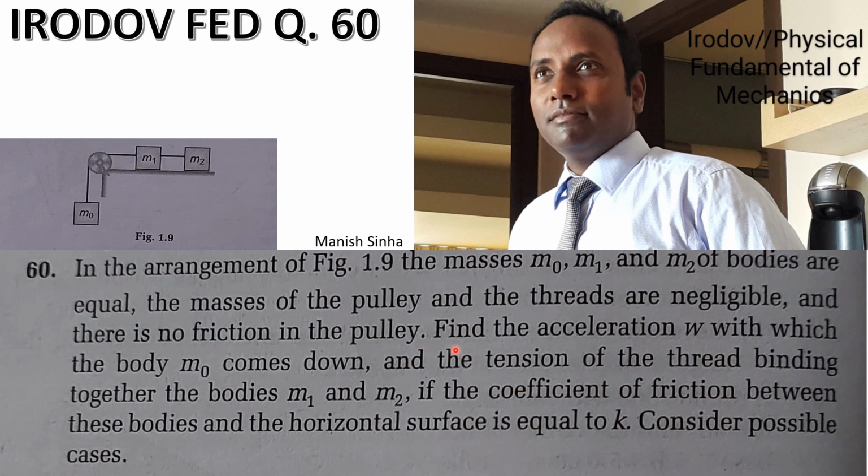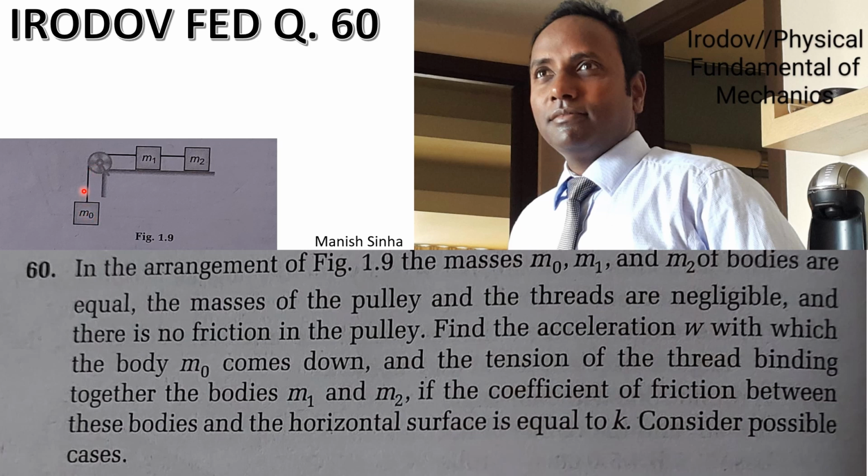Find the acceleration w with which the body m0 comes down and the tension of the thread binding together the bodies m1 and m2. If the coefficient of friction between these bodies and the horizontal surface is equal to k, consider possible cases. They're saying that friction is available here between the bodies and the surface. This one is free and not touching any surface and no friction force on this.